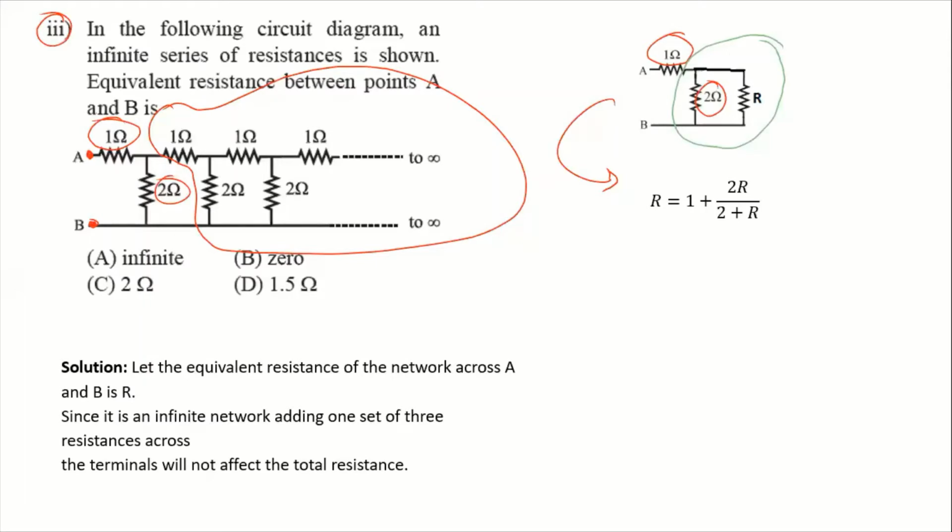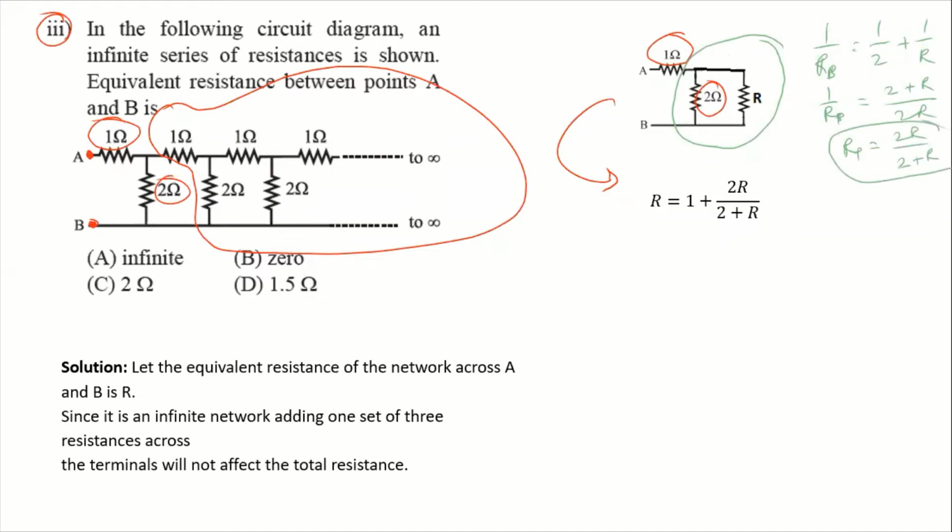The formula for parallel combination is 1 upon R1 plus 1 upon R2. So 1 by 2 plus 1 by capital R. Doing the cross multiplication, we get 2 plus R divided by 2R. It is 1 by RP, so it is a parallel combination. So RP is equal to 2R divided by 2 plus R.